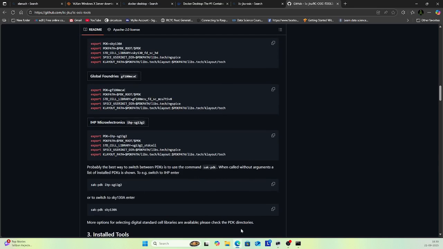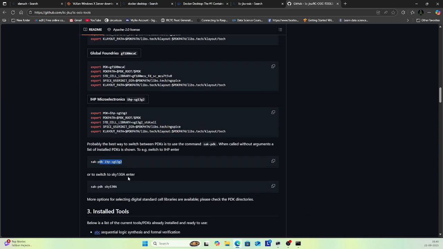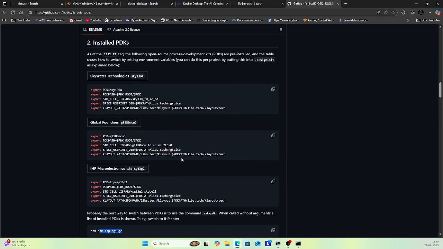Whenever you shift to another PDK, you can run this command. If you want to shift to Sky130, you have to run this command. By default, it is on IHP. So after entering the Docker, you always have to run this command so that Sky130 is selected.